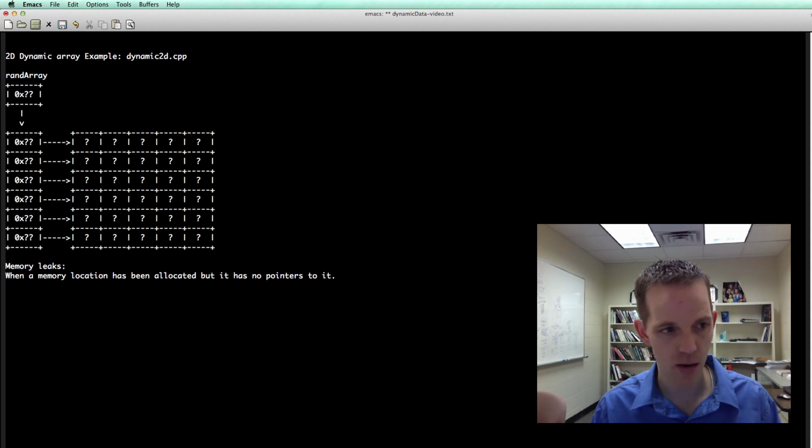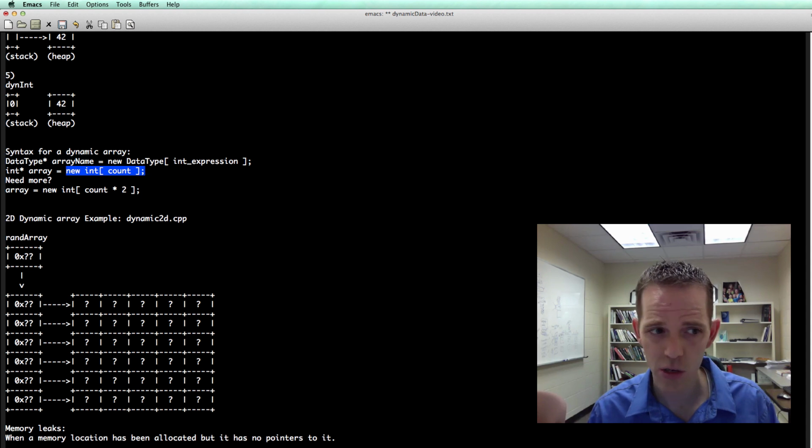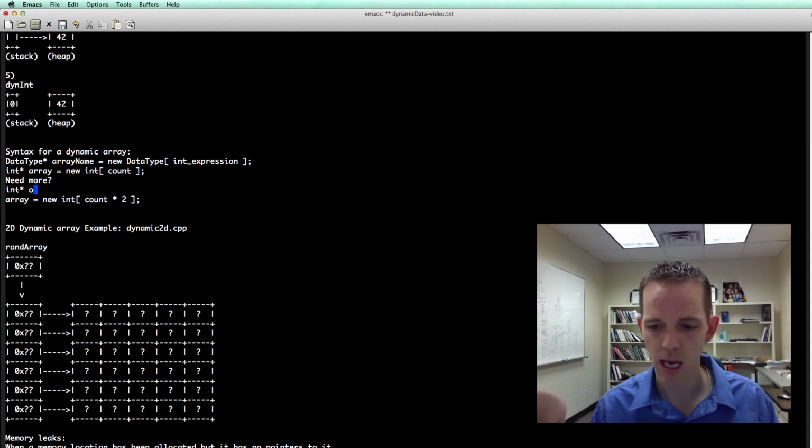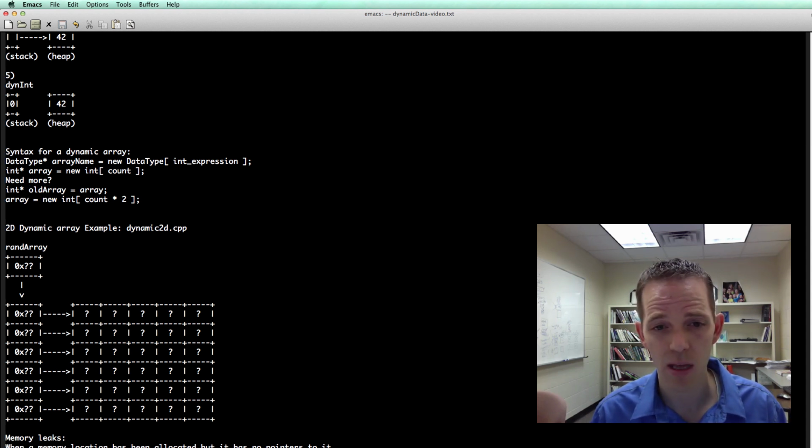So above we said, hey, we need more space. Need more? Then what did we do? We just overwrote this. Well, what about the memory contents that were allocated here? We no longer have a pointer to them. So what we should have done is something like this, where we have an old array equals array. We copy the address of this memory location on the heap, and we store it in old array before we overwrite it. And that's if we wanted to do anything with it. If we didn't, we should just clean it up with delete.